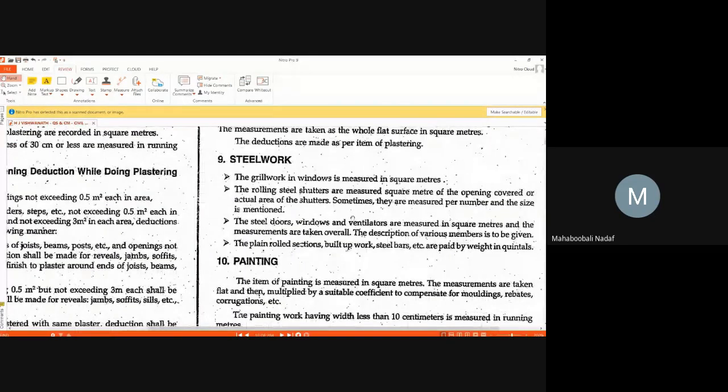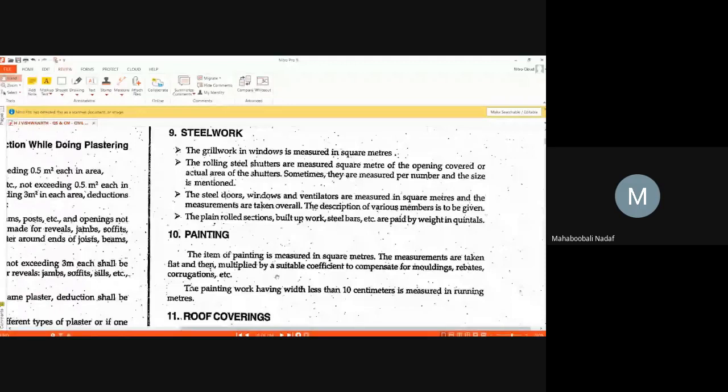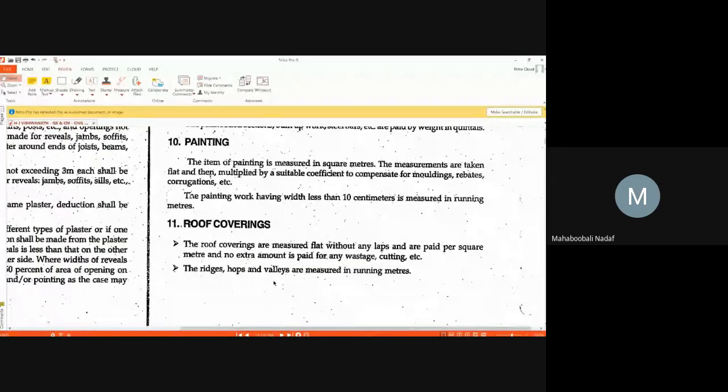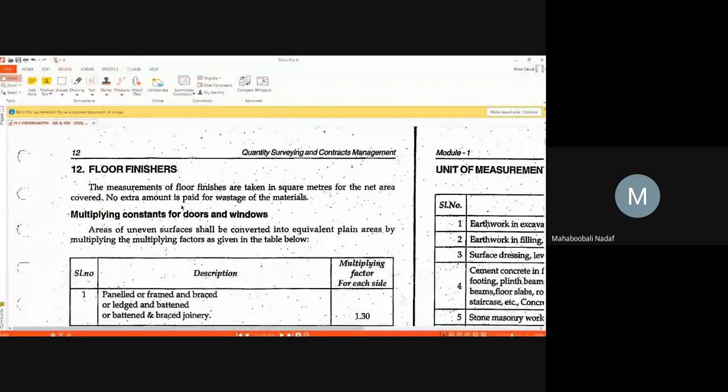Okay. Steel work for gates and all, you are going to measure in square meter. For grill work, where heavy sections are used, you are going to measure it in kgs or in quintals. Painting, roof coverings, etc. are obviously measured in square meter. Floor finish like tile fixing, marble fixing, which measurement you are going to take? Square meter, sir.